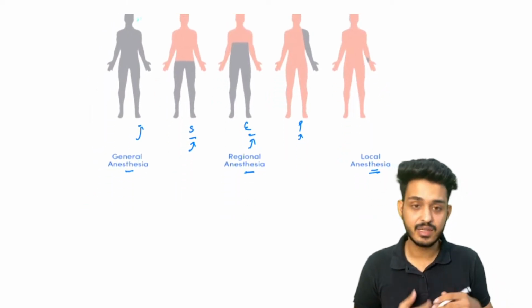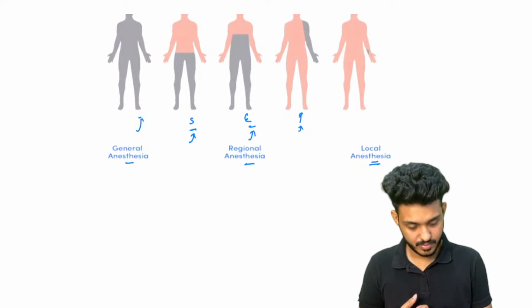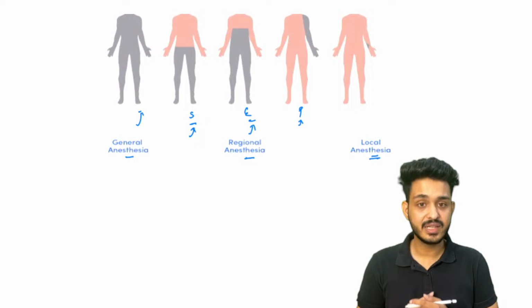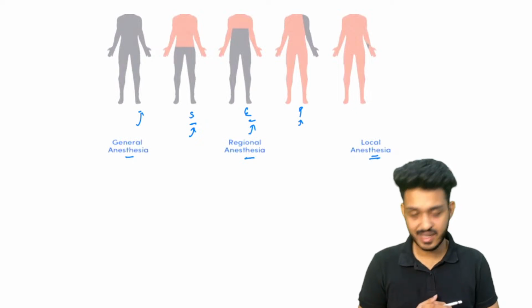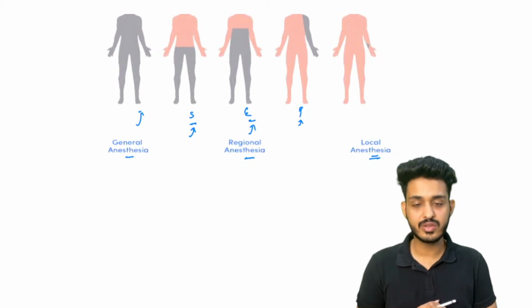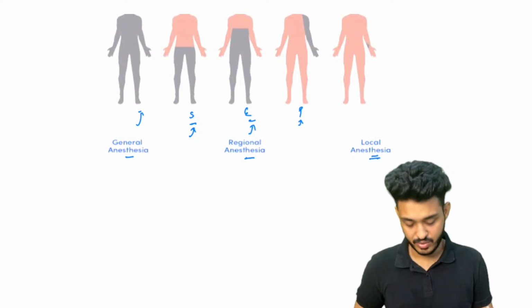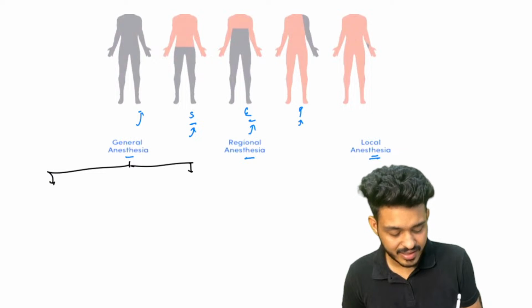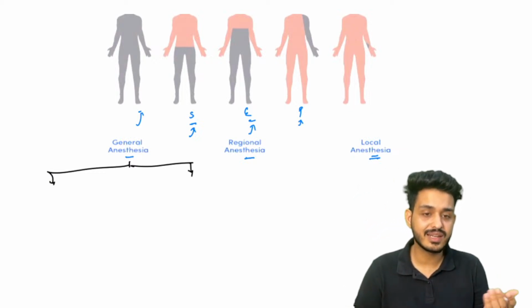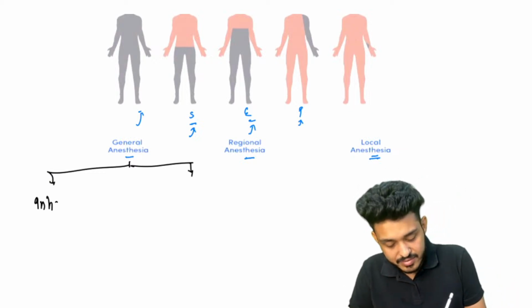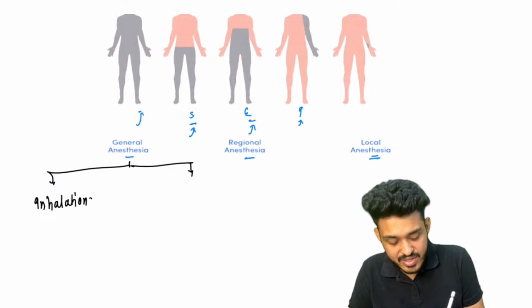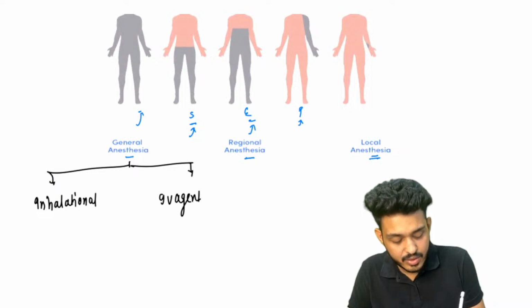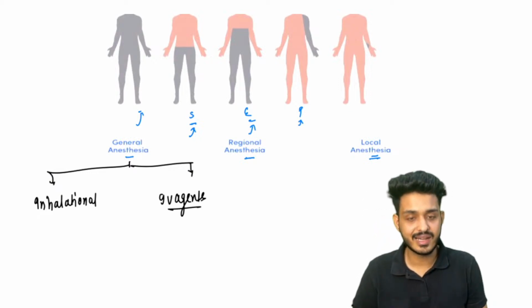So let's revise how we are going to do this. This will be helpful for NEET because I have incorporated INI-CET, FMGE and NEET PG, all the questions that have been asked in your examinations. General anesthesia is further divided. How can we achieve general anesthesia? We can use two types of drugs: inhalational drugs and IV agents.